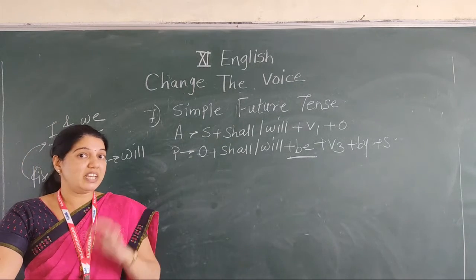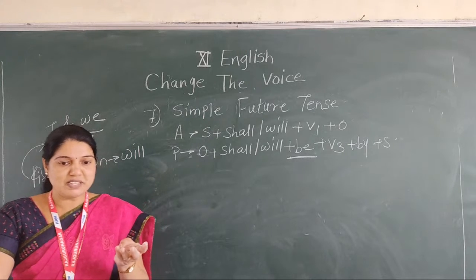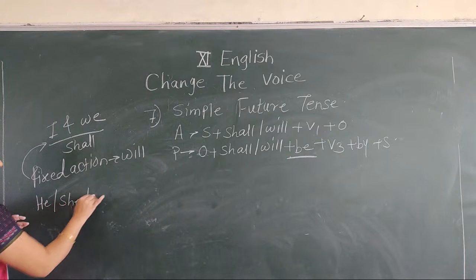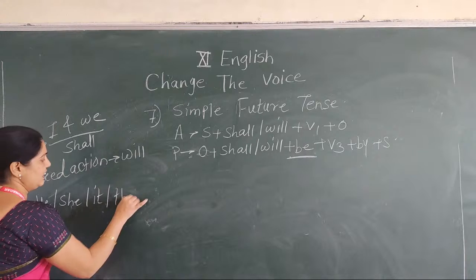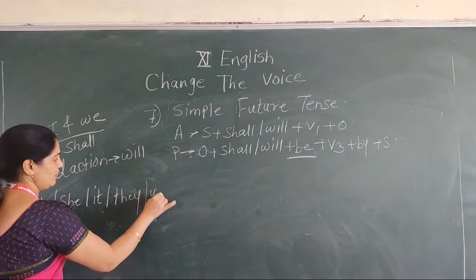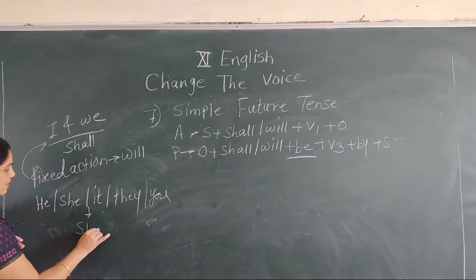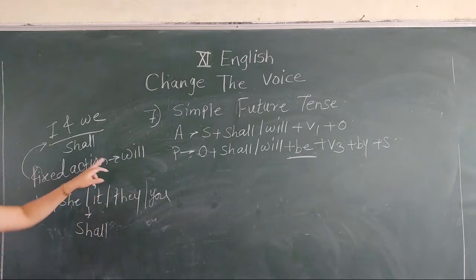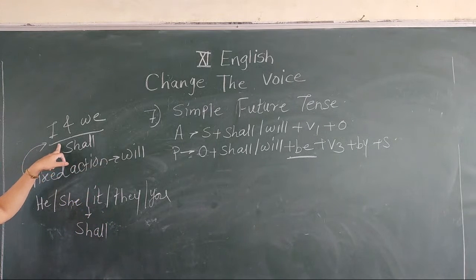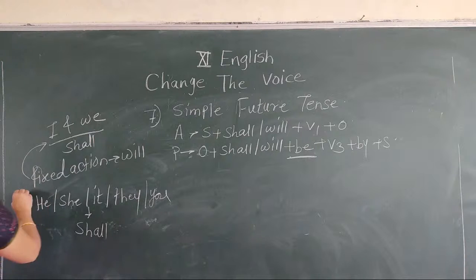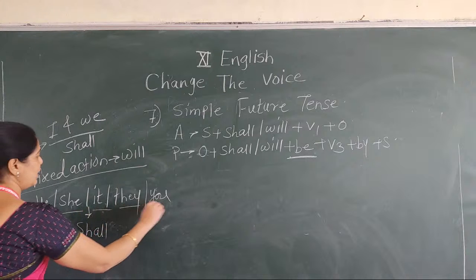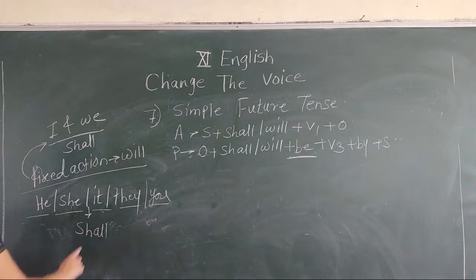Otherwise, the remaining pronouns, he, she, it, they, you, and also the name of any person, take will. What I say is, generally we use shall after these two pronouns, but when the action is fixed we use will, and for he, she, it, they, you, all these remaining pronouns we use will.